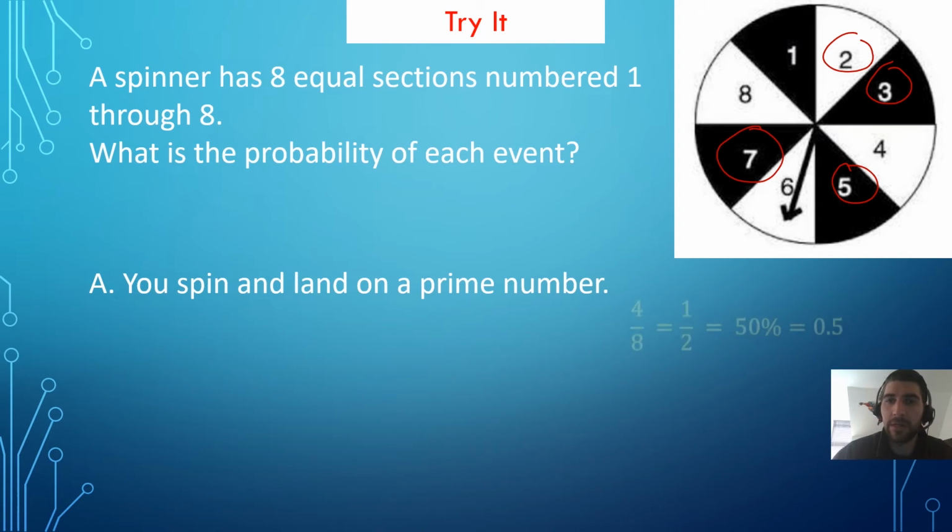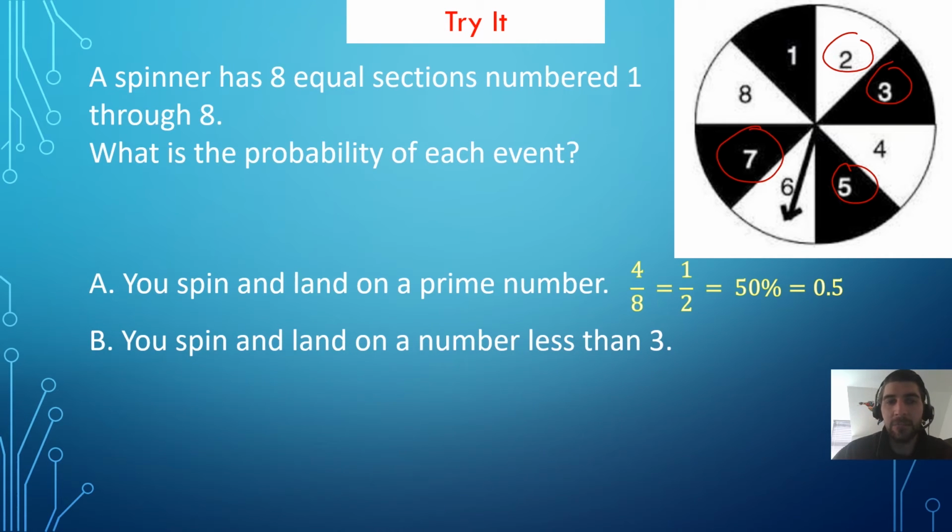Well, there were 4 spaces that had a prime number out of 8 total spaces. So the probability is 4 out of 8, or 1/2, or 50%, or 5/10, or 50/100, however you would like to phrase that. Let's try another. This time, what is the probability that you spin and land on a number that is less than 3? If you chose 2/8, or 1/4, or 25%, or 25/100, you're correct. The numbers on this spinner less than 3 are 1 and 2, and those are the only options.